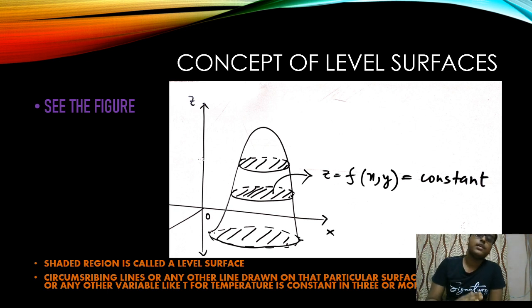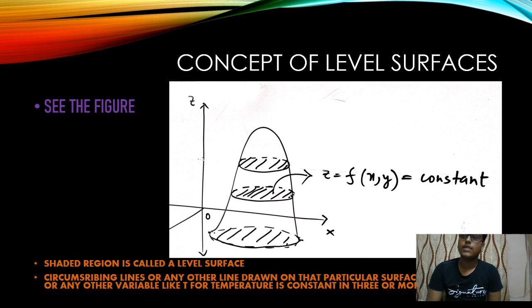So whatever be the function, if at a certain height, or for a certain value of the parameter which we are discussing, it turns out that the entire equation is equal to a constant, and the equation is an equation of a surface in 3 dimensions, then that particular surface for which that parameter is constant, in this case z, we will call it a level surface, as if it is equally leveling each and everything. But the level surface need not be horizontal.